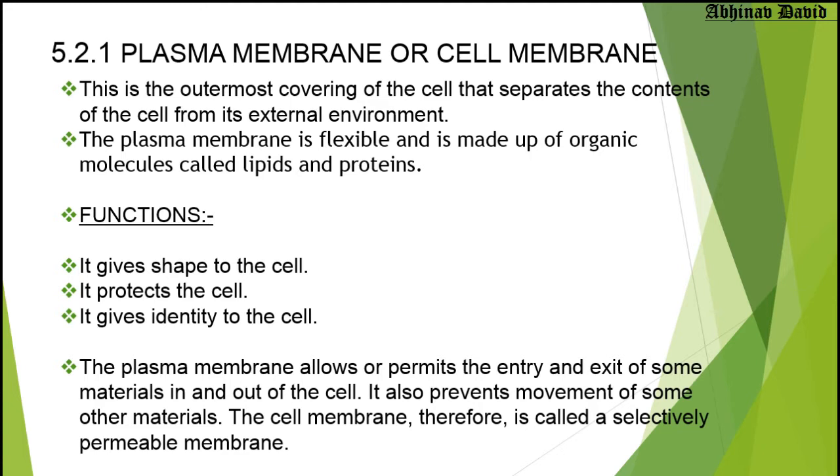Then we will study one more important function and property of the cell membrane: the cell membrane is called a semi-permeable or selectively permeable membrane. Now what do we mean by that? Selectively permeable means that it allows only selected substances to enter the cell and to leave the cell. It does not allow all substances to move into the cell and go out of the cell. Only the selected substances which are required by the cell move in and out of the cell membrane. That is why it is called selectively permeable. It selects the substances, and only then will the substances move in and out of the cell.